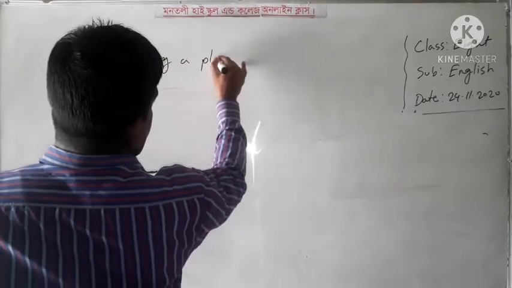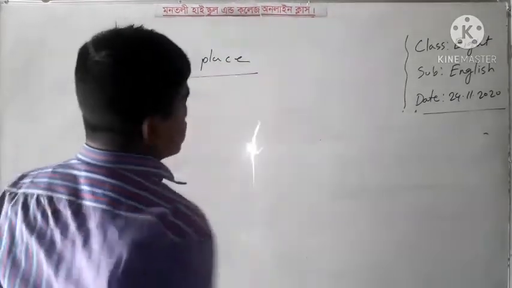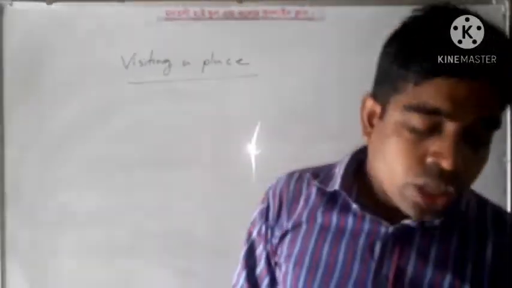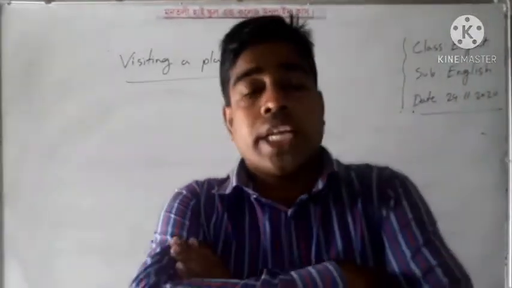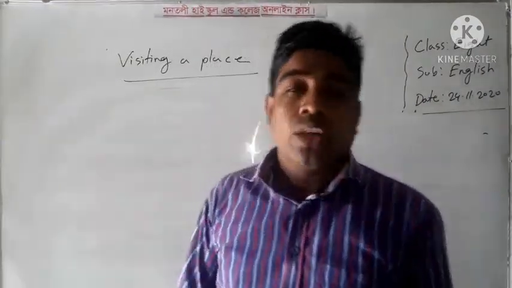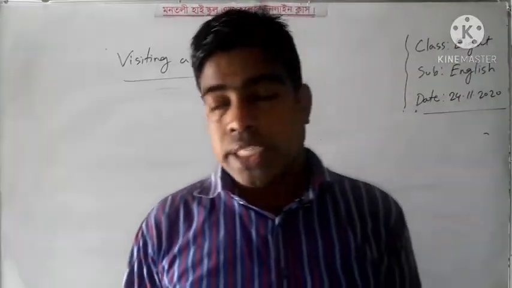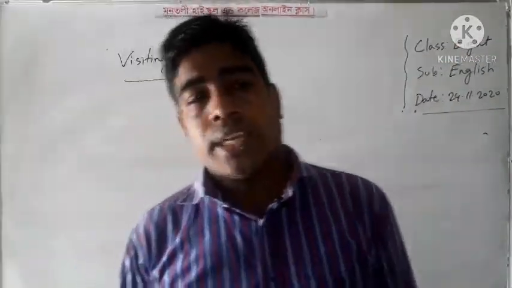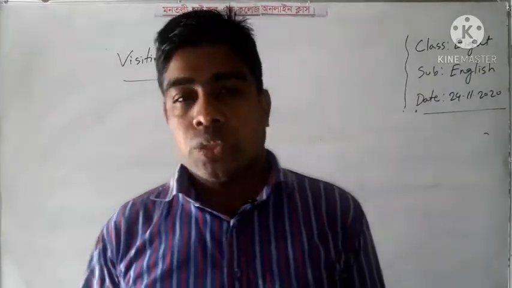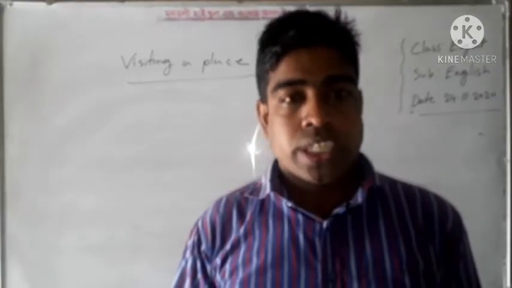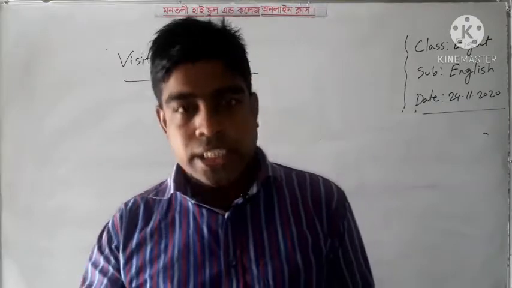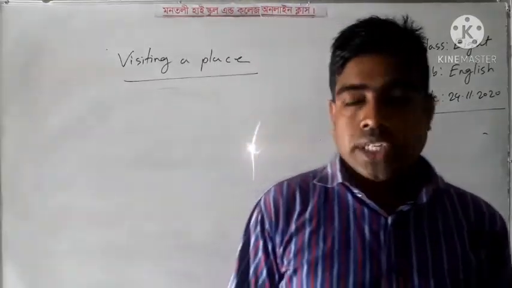Visiting a place. This is actually the name of your paragraph, visiting a place. So according to the question, you can write at first, where did you visit? So you can write, I visited, I went to Cox's Bazar, or you can write Shat Gombuj Mosque at Bagerhat, or you can write Sonargaon, or any other place if you choose that time.